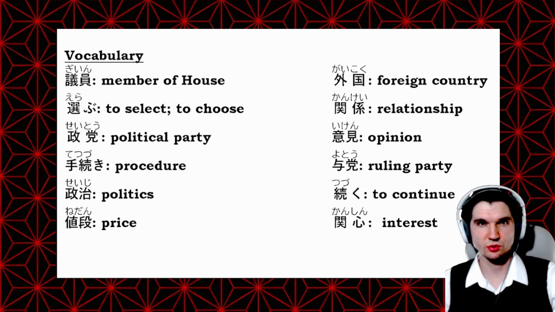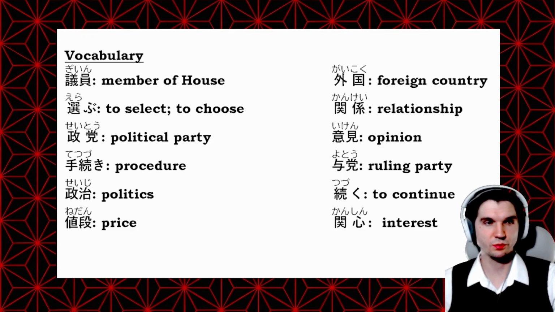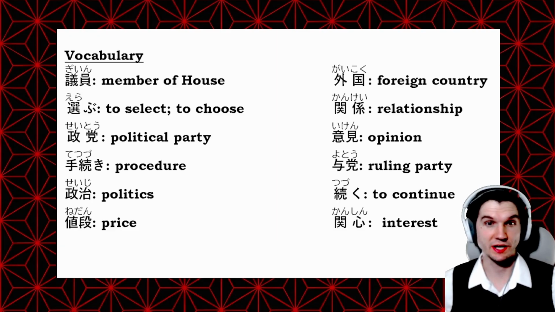Okay, here is our vocabulary list from the article. We have 議員, which is a member of the house. So we had 衆議院 would be the house. 議員 is a member of the house. We have 選ぶ. I swear this shows up every single day, but that's to select or to choose. Then we have 政党, which is a political party. 手続き, a procedure. 政治, politics.